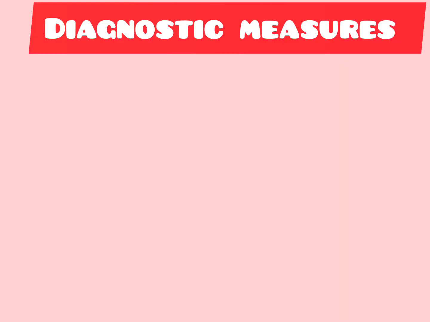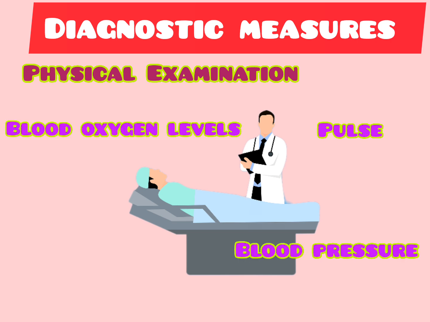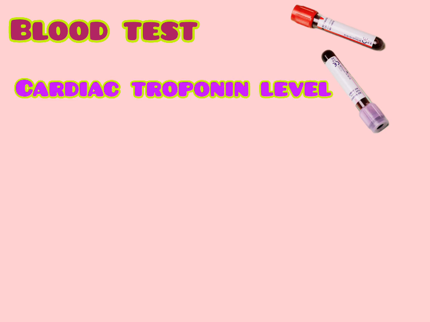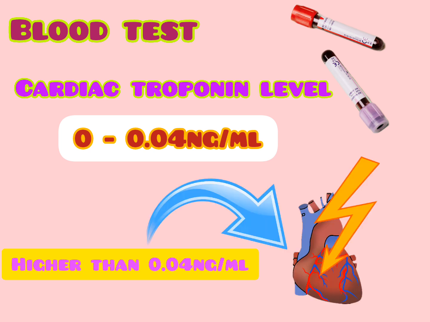Let's see diagnostic measures. Physical examination: the healthcare provider can check your pulse, blood oxygen levels, blood pressure, and heart and lung sounds. Blood test: check for cardiac troponin. This is a chemical marker that appears in the bloodstream if there is any damage to heart muscle cells during a heart attack. Generally speaking, normal troponin level ranges from 0 to 0.04 nanograms per ml. However, it can vary among laboratories. Troponin levels higher than 0.04 ng per ml indicate recent myocardial infarction.